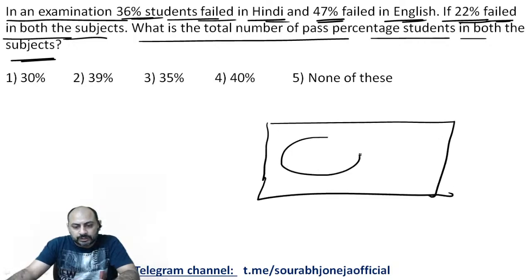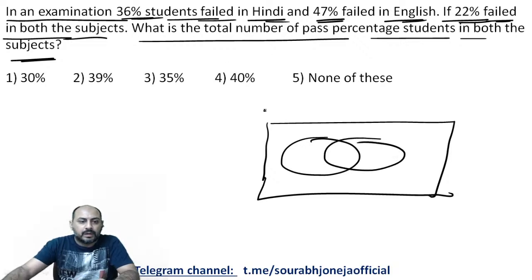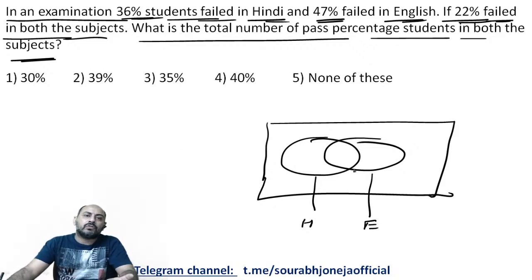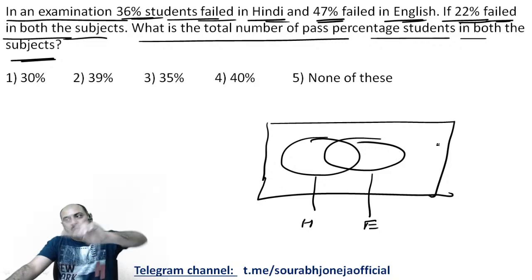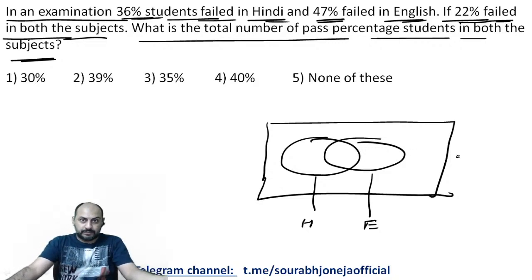So again, we'll make a big box. Let's have two circles. Now, let's take this circle for Hindi and let's take this circle for English. Now we can use them for those who failed, right? There is no need to convert from failure to success.